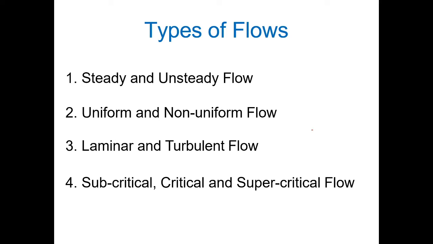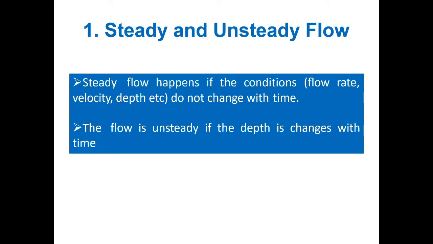First, we have to know steady and unsteady flow, uniform and non-uniform flow, laminar and turbulent flow, subcritical, critical and supercritical flow. So first of all we have to know about steady and unsteady flow. What is meant by steady flow? Simply, steady flow happens if the conditions, flow rate, velocity, depth, etc., do not change with respect to time. The flow properties and fluid properties do not change with respect to time.